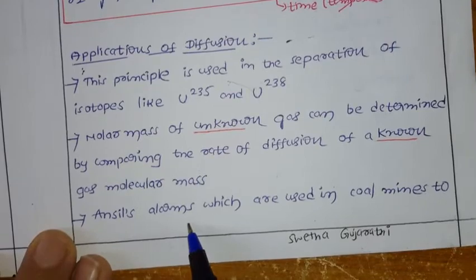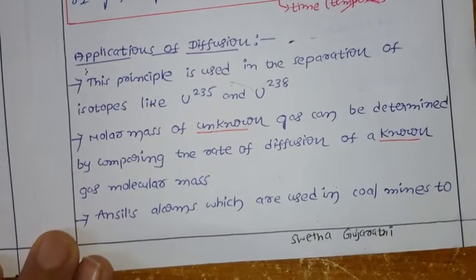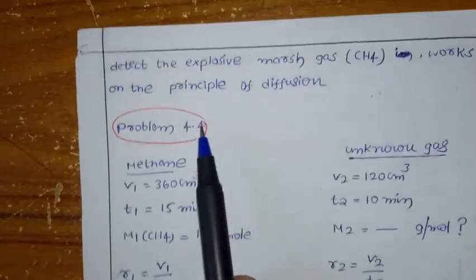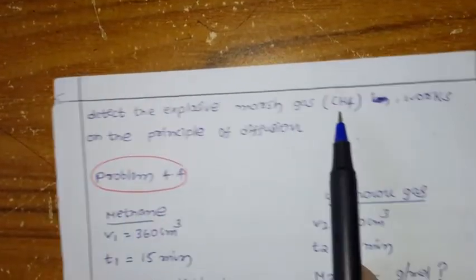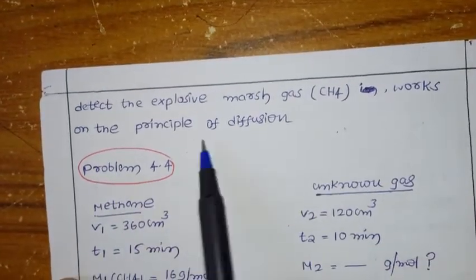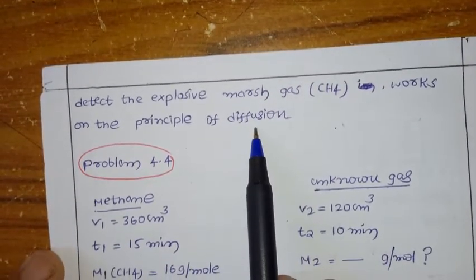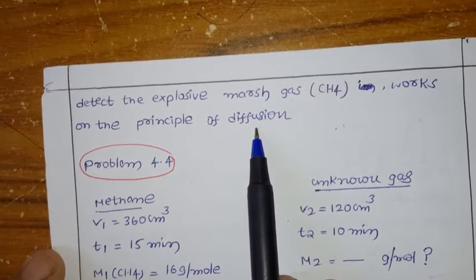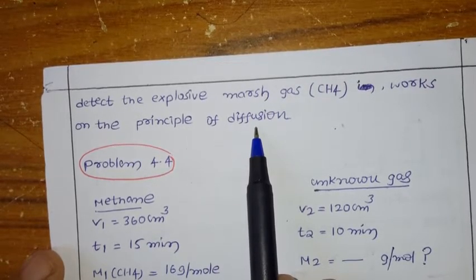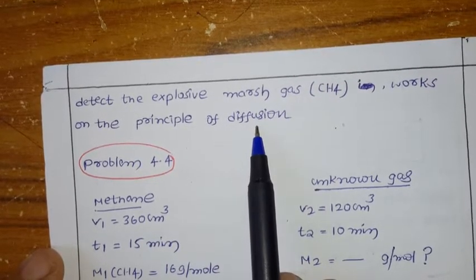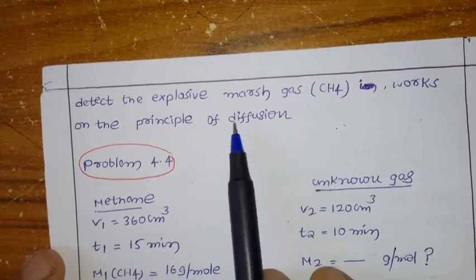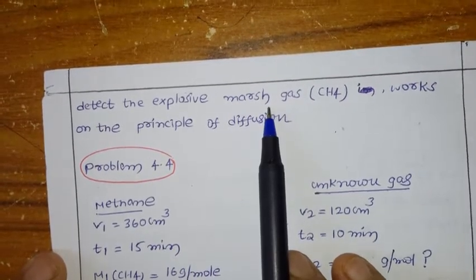Next, Ansell's alarm, which is used in coal mines to detect the explosive marsh gas, nothing but methane, works on the principle of diffusion. In coal mines, workers are working there, so there is an alarm called Ansell's alarm. That alarm also works based on Graham's law of diffusion.